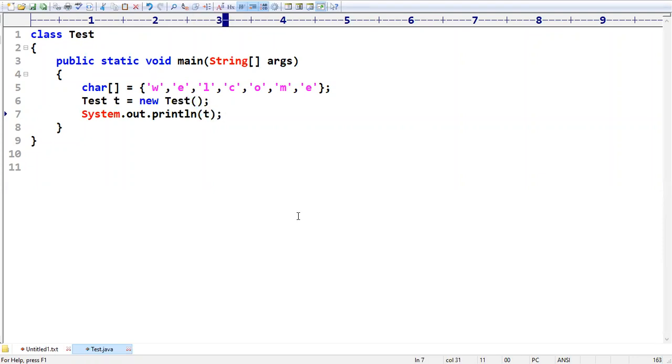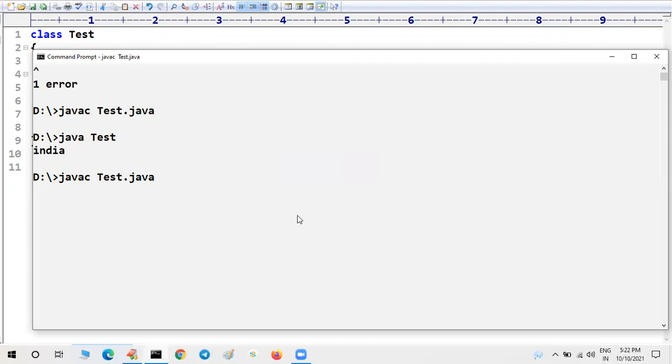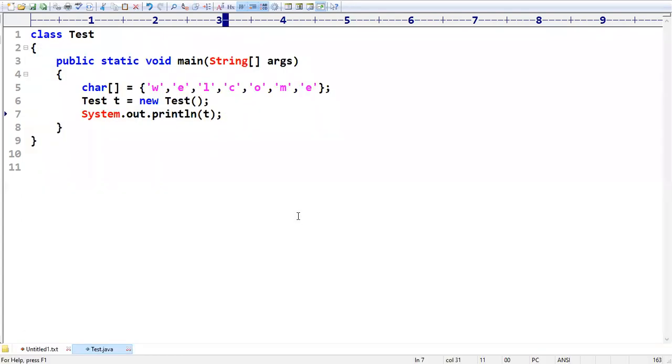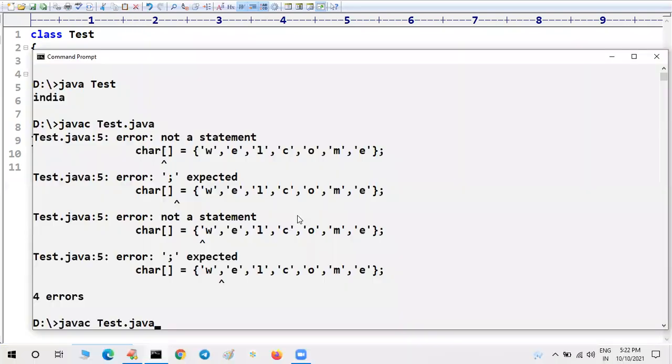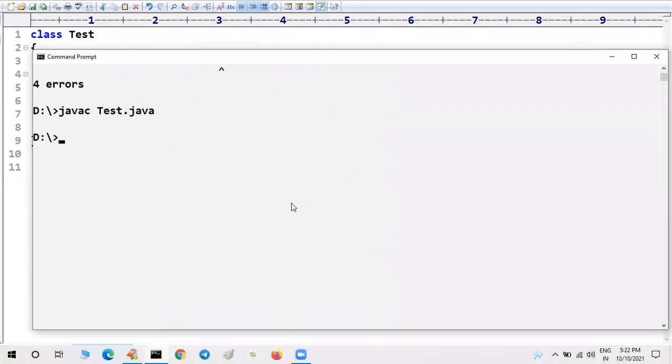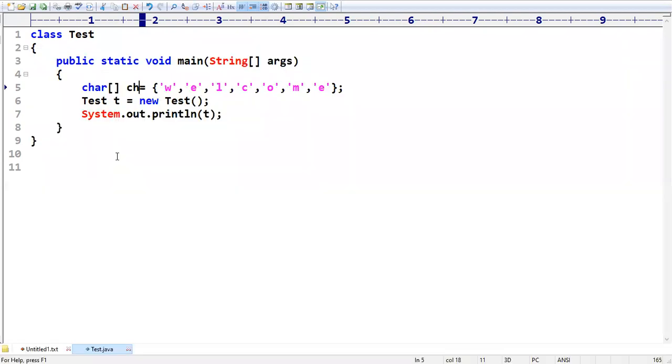If you print t, what will happen? I didn't provide any name here, that is the problem. Now see what will happen. Test@ followed by some hexadecimal number, like a hash code, all this information it is going to print.